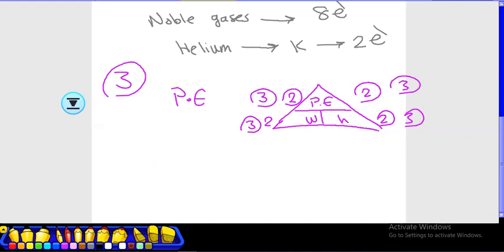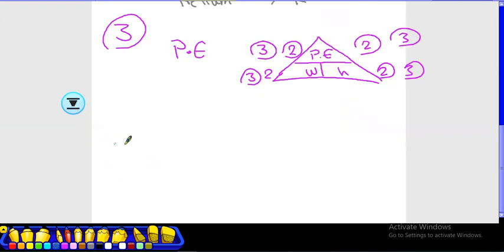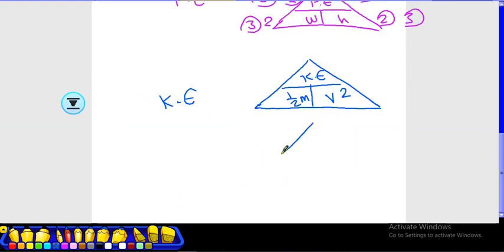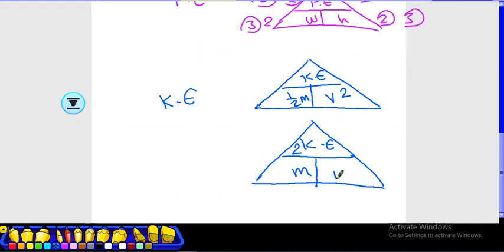But when we talk about kinetic energy, it is a little bit different. Here are the magical triangles, not one triangle, triangles of kinetic energy. It is half mass times velocity squared. But if this half is annoying me, I can just draw this magical triangle. It will be easier. This is the same rule, but with no half. It will be 2 kinetic energy equals mass times velocity squared.